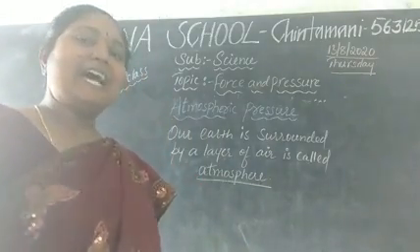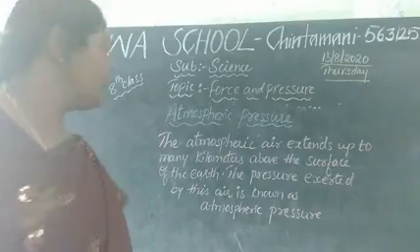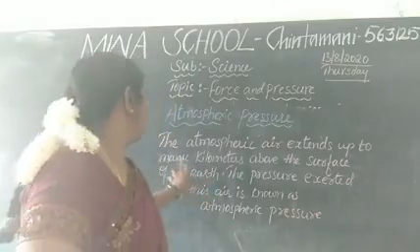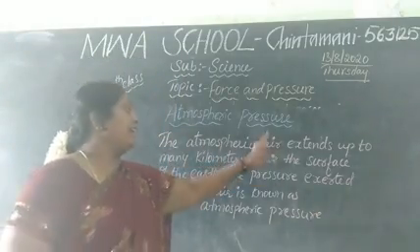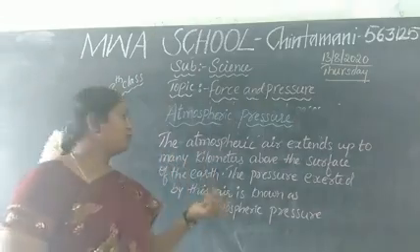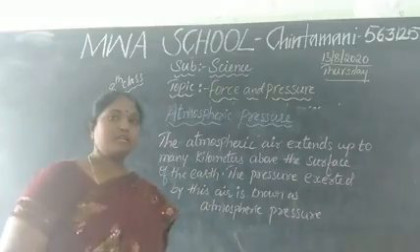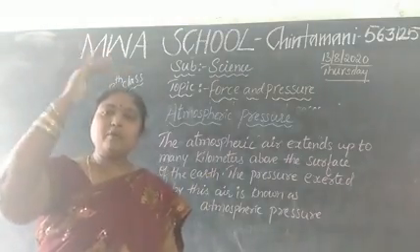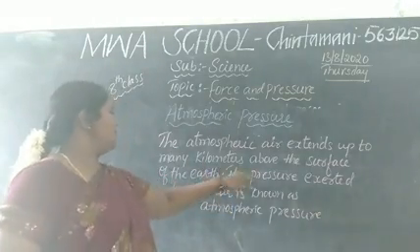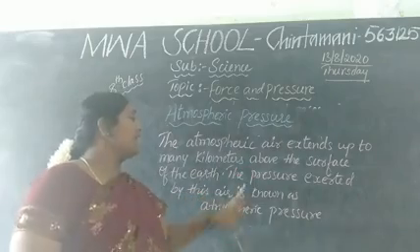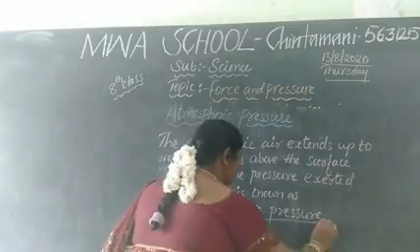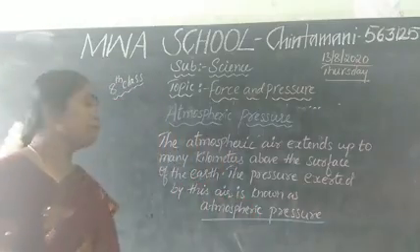It is called the atmosphere. What is atmospheric pressure? The atmospheric air extends up to many kilometers above the surface of the earth. So up to some level our atmosphere will be present. The pressure exerted by this air is known as atmospheric pressure. What do you mean by atmospheric pressure, children?